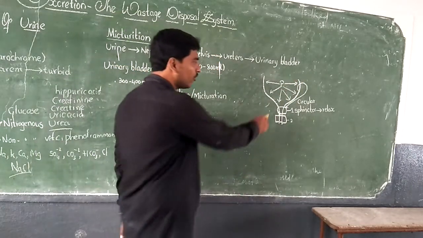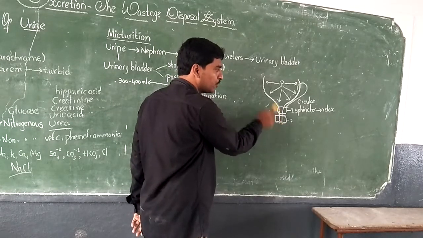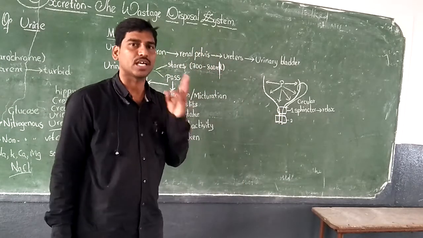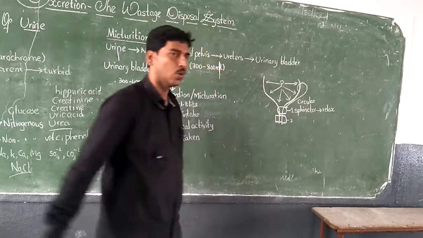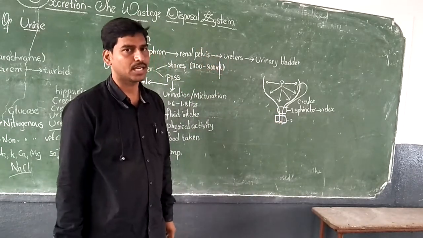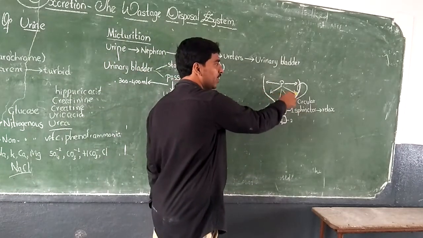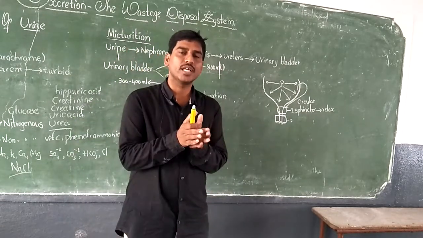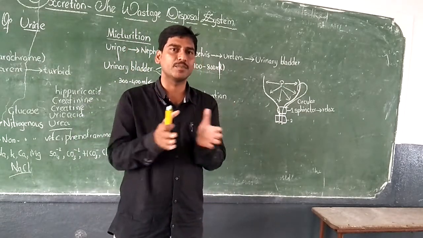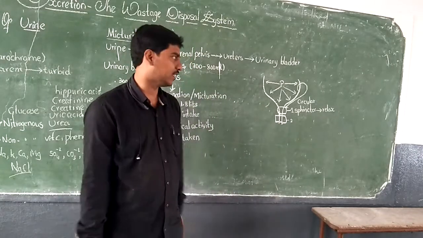Now, at the exit of the urinary bladder to the urethra, there are two circular sphincters, one inner and the other outer. When pressure appears on the muscular walls, the urinary bladder starts extending, that means distending, due to the elastic nature of smooth muscles.